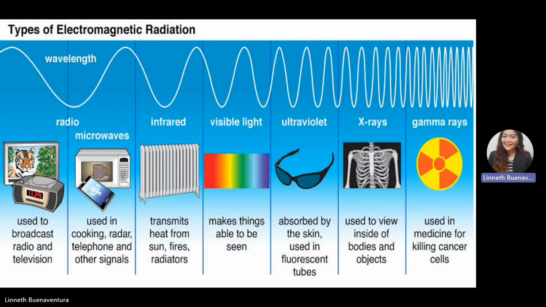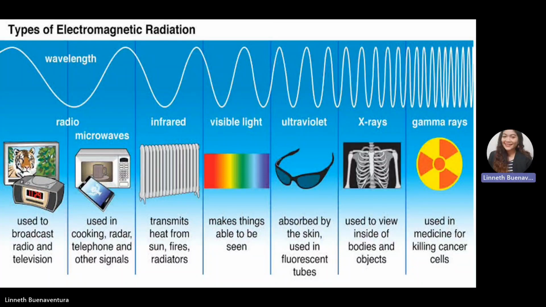Infrared transmits heat from the sun, fires, and radiators. And we have here the visible light. Visible light comes from the sun or sun rays, and this visible light has a Roy-G-Biv color spectrum that makes things able to be seen. So that is the only light wave that can help us to see things.